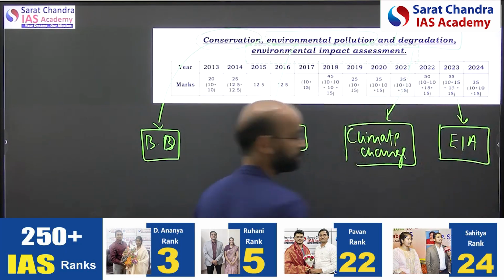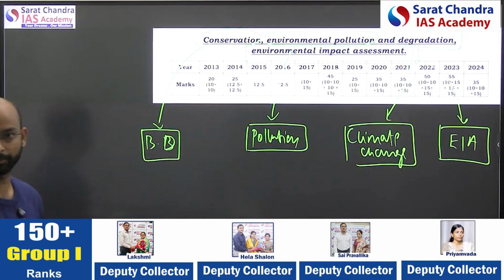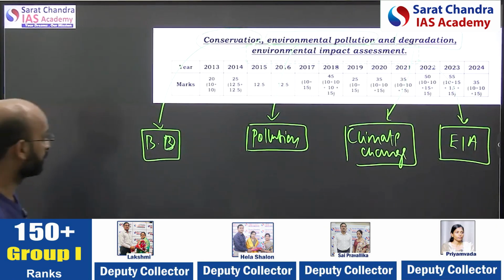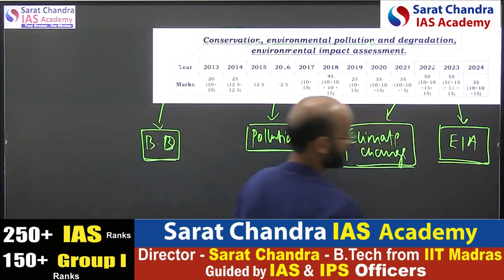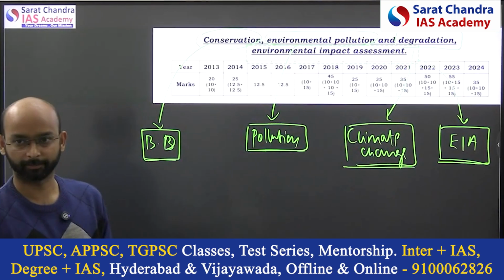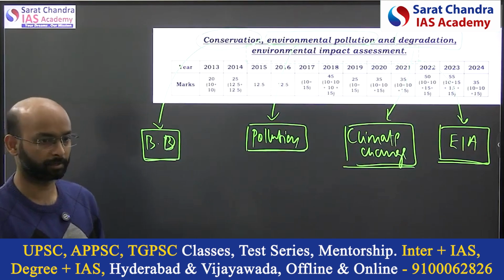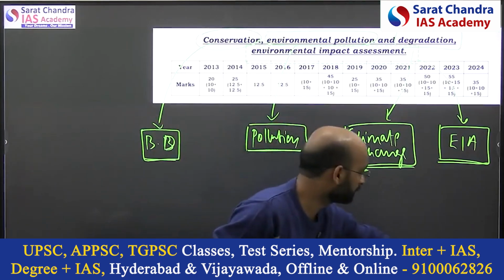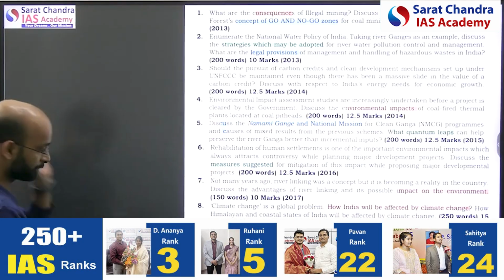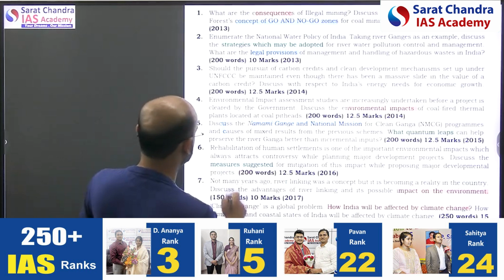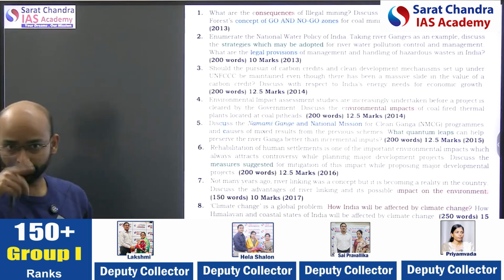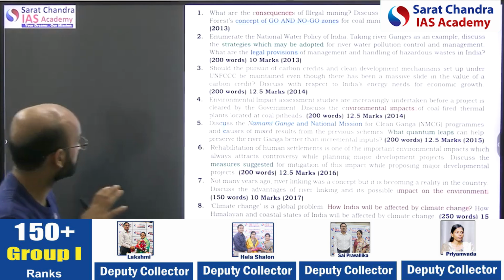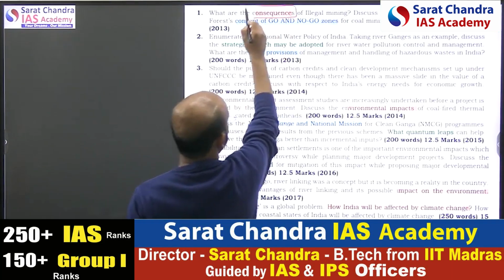These four areas are non-negotiable to cover in this topic, environment. So four areas should be our focus: biodiversity, pollution, climate change, environment impact assessment. This is the division of the subject. Now if you see the previous year questions, how are they asking the questions? The first type of question, which we have observed in geography also, is similar. The consequences question is the most common.